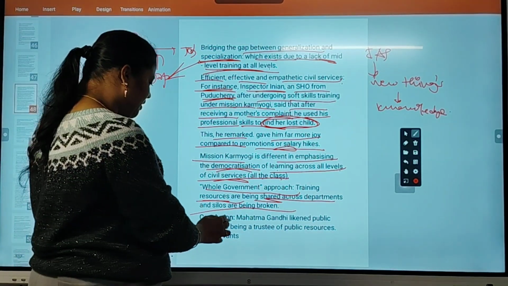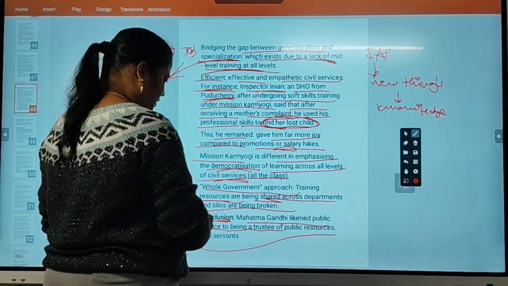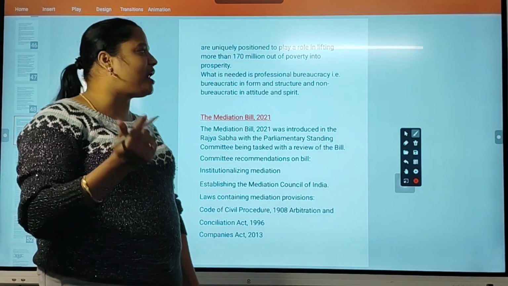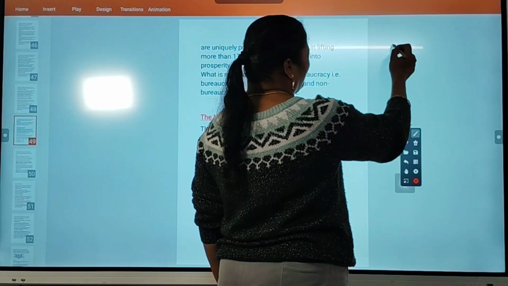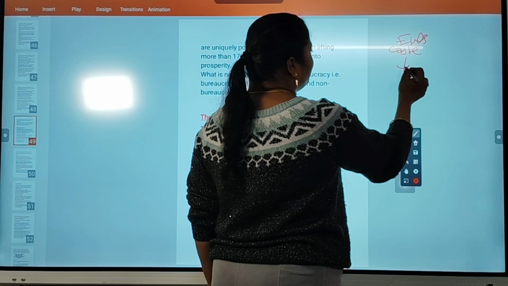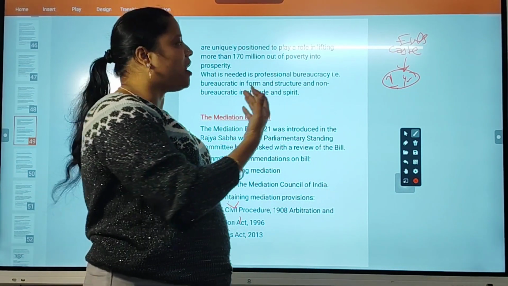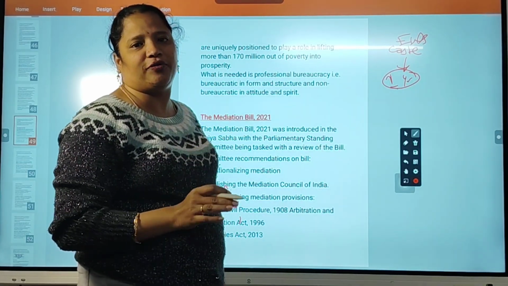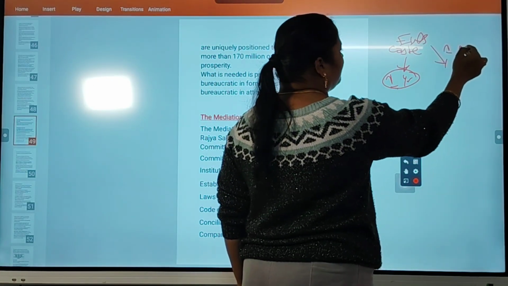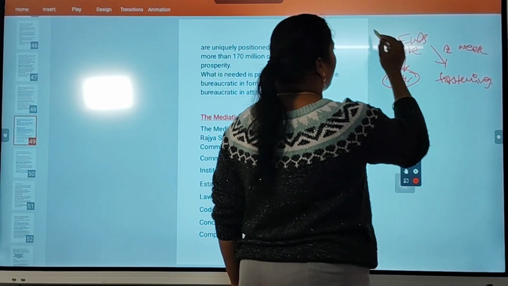Okay, so what is the conclusion? Mahatma Gandhi linked public services to being a trustee of public resources. So public trust is directly connected to public resources, because suppose you are applying for a caste or EWS certificate. If it comes in 1 year, how do you feel? You feel the government is very inefficient, they can't give a minimum certificate, they can't provide it in less time. But if the same certificate you get in 1 week, how do you feel? Our government has become much faster nowadays in everything, even Aadhaar update.